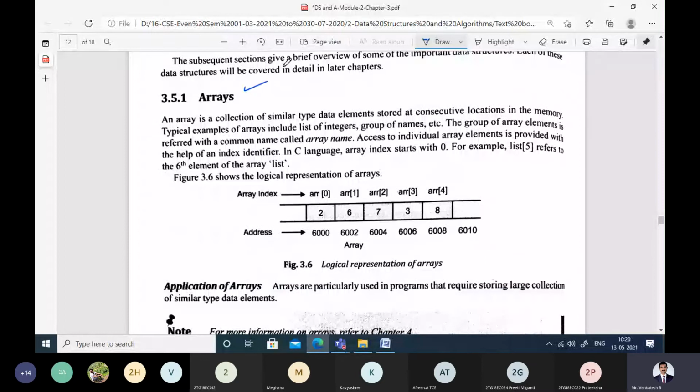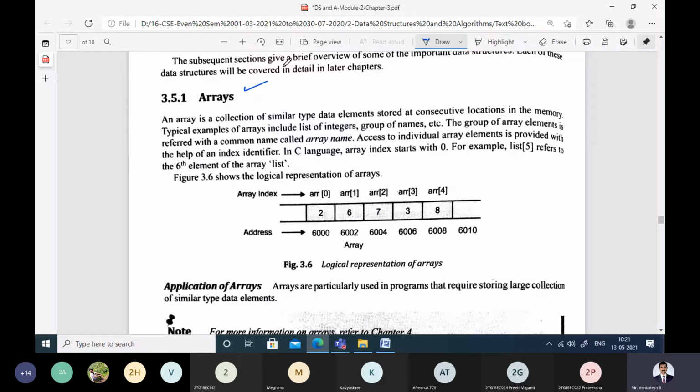What is an array? An array, as we know, is a collection of elements of the same data type which are stored in consecutive memory locations. Every array will have one name, and the index value for the array is used to identify the element. All the group of elements represented by that array name will be of the same data type. And all the individual array elements are accessed by using the index value.